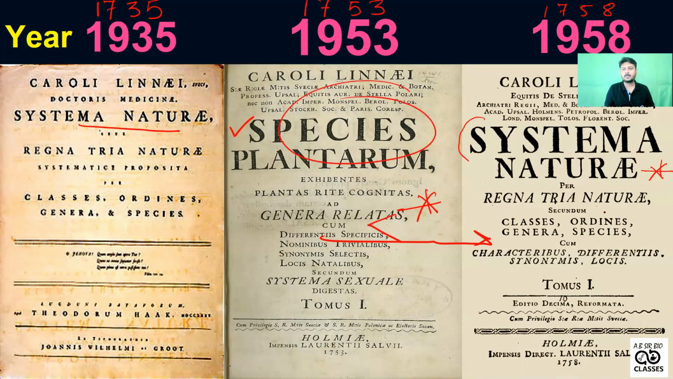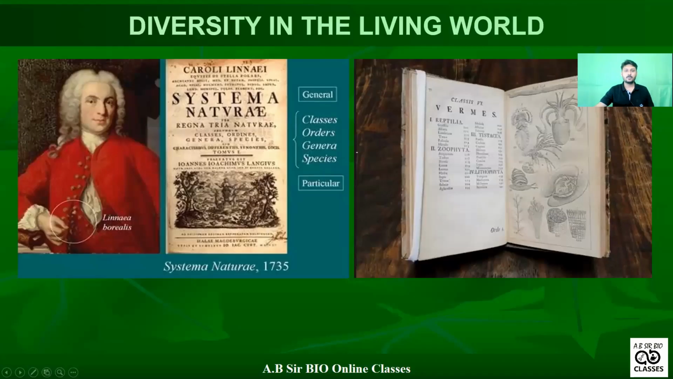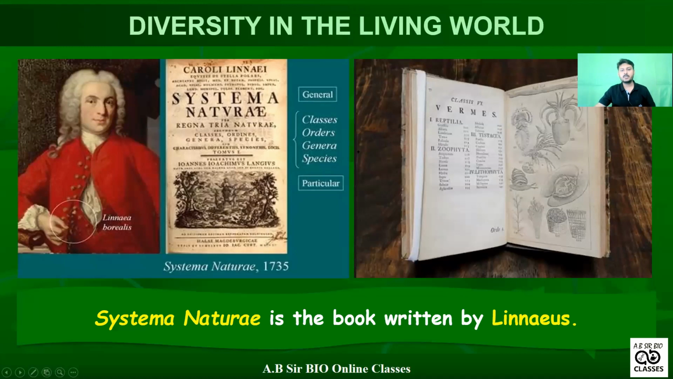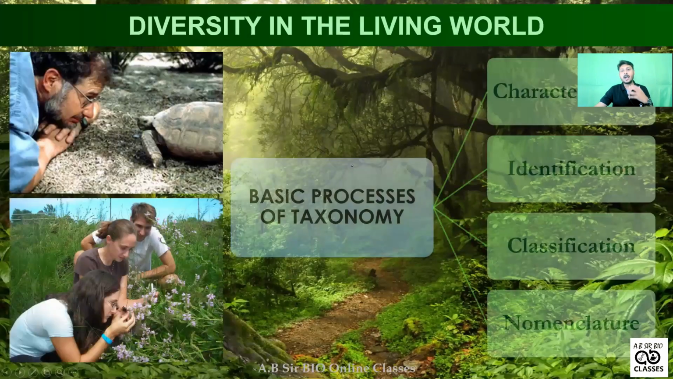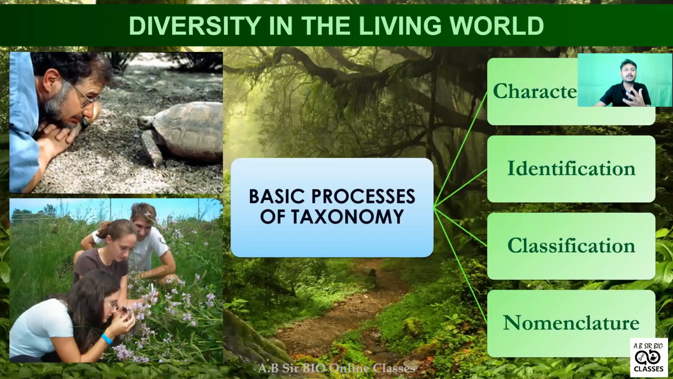Okay, one is Historia Plantarum, another is Systema Naturae. In these two books, all the information related to taxonomy are informed. So Systema Naturae by Carolus Linnaeus. Okay, so how do we do the taxonomy process? What is the process for taxonomy?